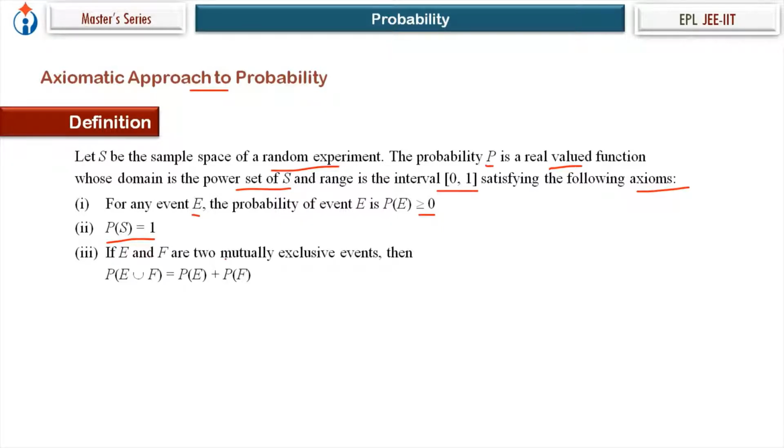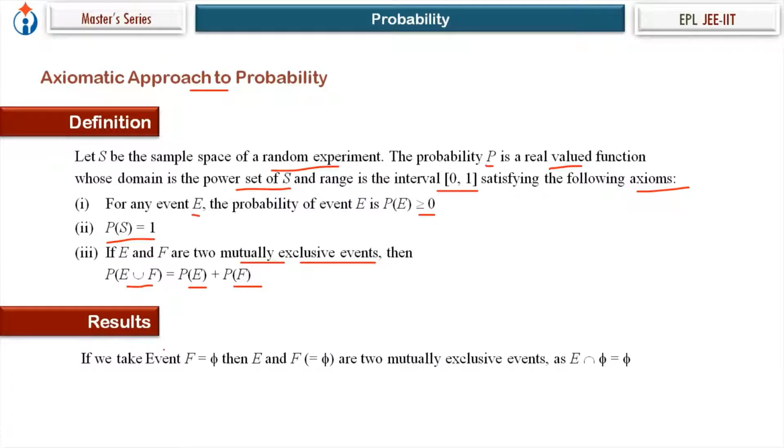And if E and F are two mutually exclusive events, then probability of E union F is equal to P of E plus P of F. So these are three axioms, and that's the definition. We'll start from that.